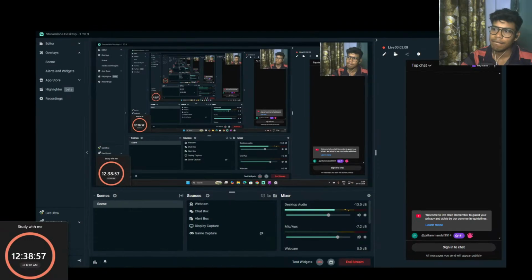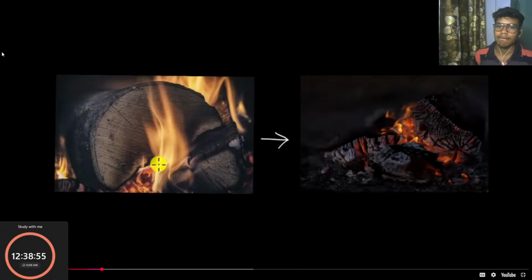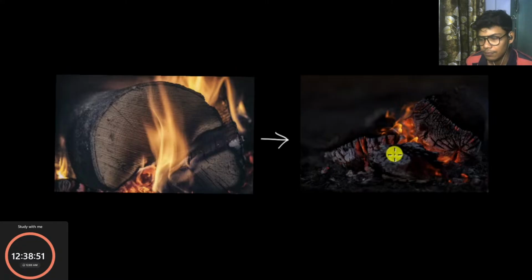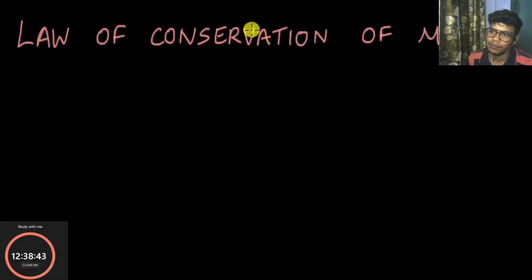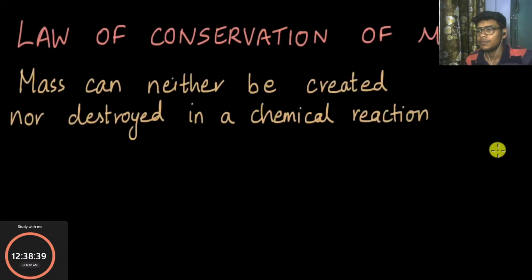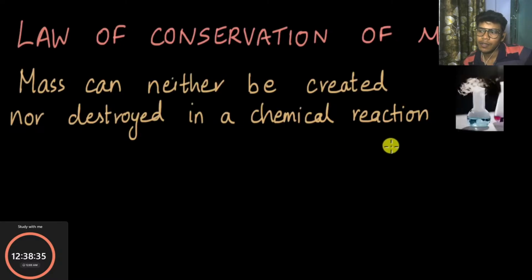That is, the mass of the reactant, the piece of wood here, will be more than these ashes. But what if I say that the mass really remains the same? How can that be? Let's find out. Well, we'll talk about the law of conservation of mass in this video, which basically states that mass can neither be created nor destroyed in a chemical reaction.